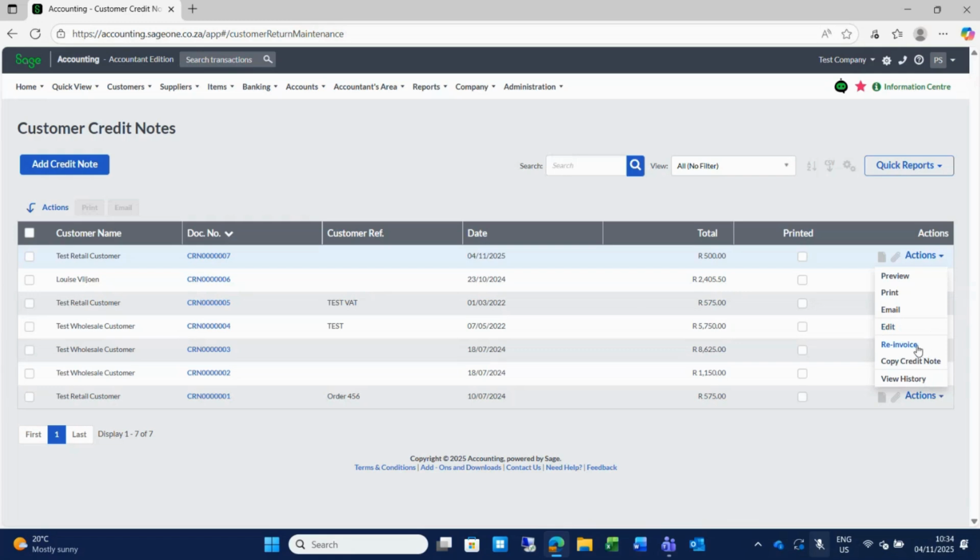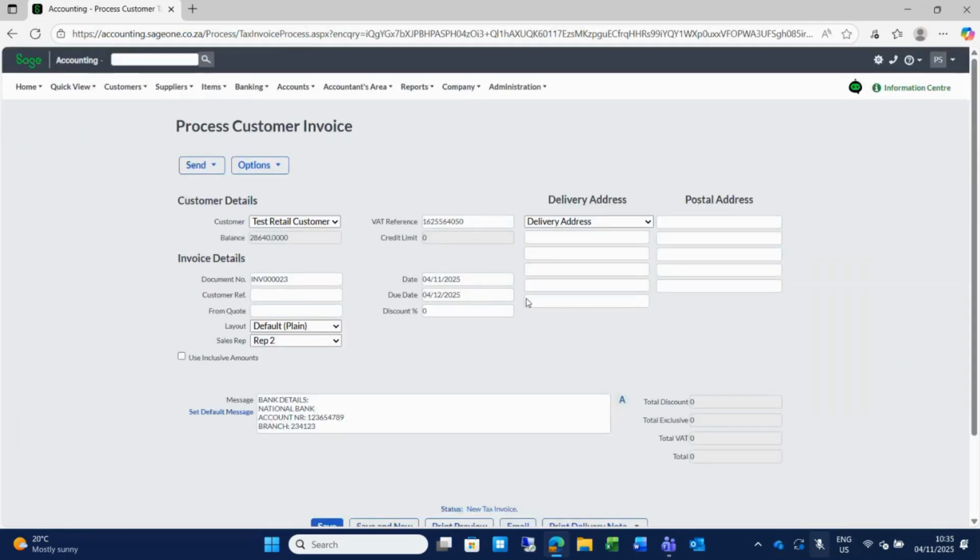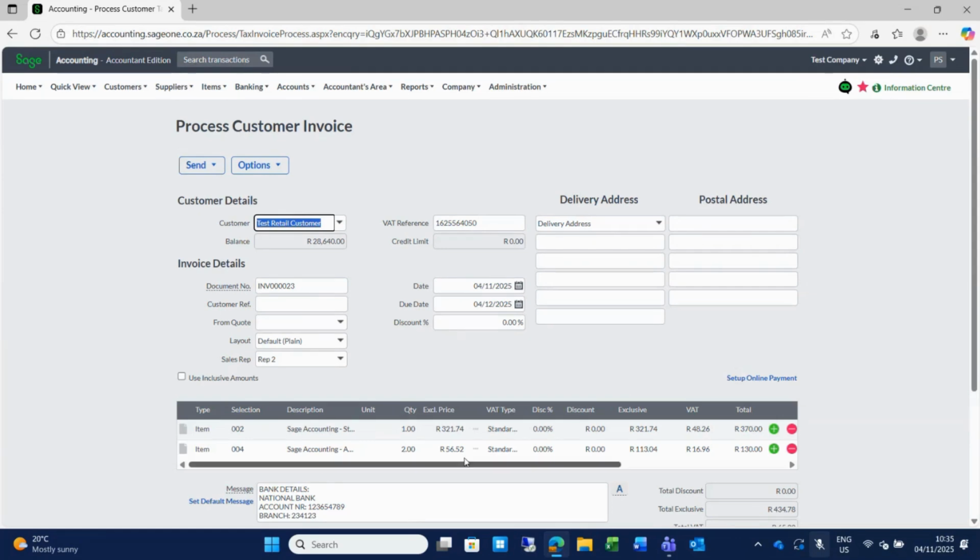Because you know that most of the times that we do a credit note, it is a credit note to correct something. Maybe it was invoiced on the wrong customer account. So we need to credit it from the wrong account and re-invoice it. So instead of physically going and processing a new invoice, you just use this re-invoice function. If you click on re-invoice, everything from that original invoice is copied here again, but now you can go and fix whatever was the issue.